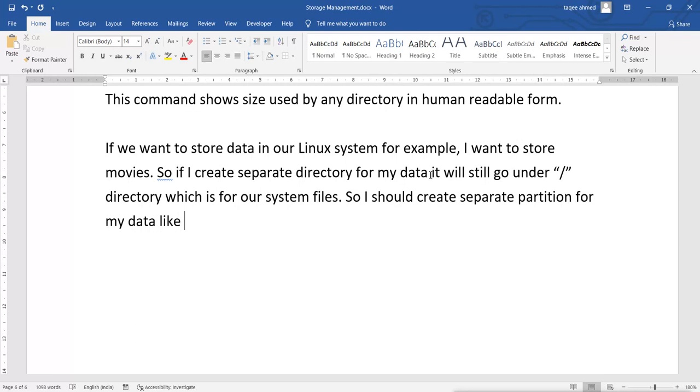Like D drive in Windows, just like D drives we have in Windows. So what?